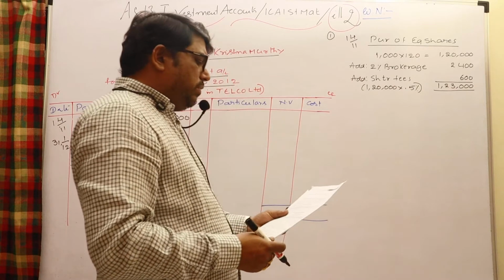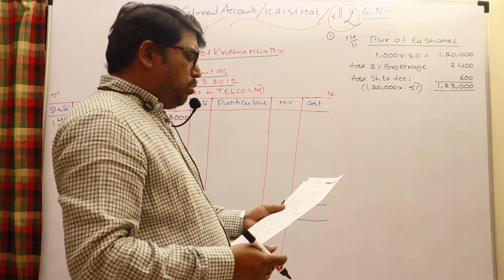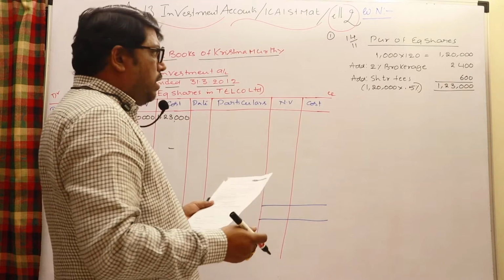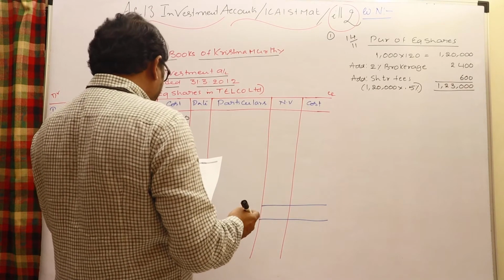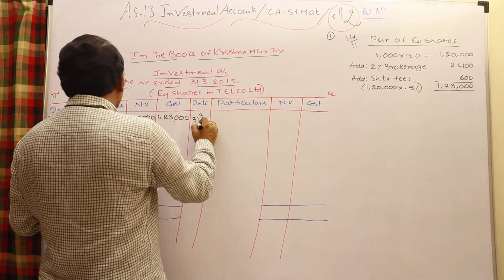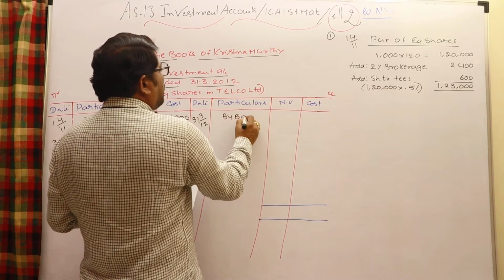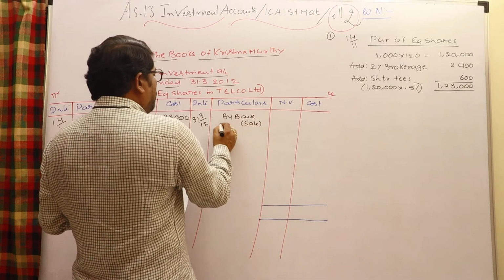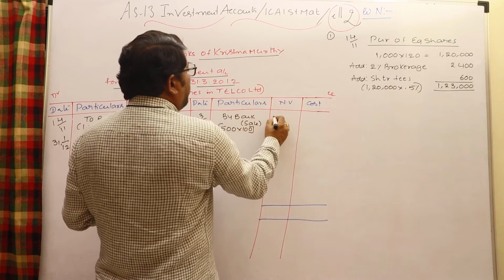Okay. On 31st March 2012, Mr. Krishnamurthy sold bonus shares through a broker at 2% brokerage. Whenever investments are sold, bonus shares are sold, entry: bank account debit to investments account. In the investments, by bank, 31st March 2012, by bank, within bracket sale, 500 bonus shares are sold, each 100 face value, it would be 50,000.